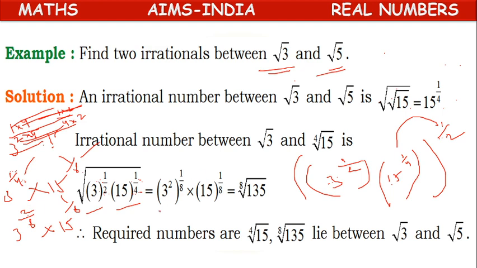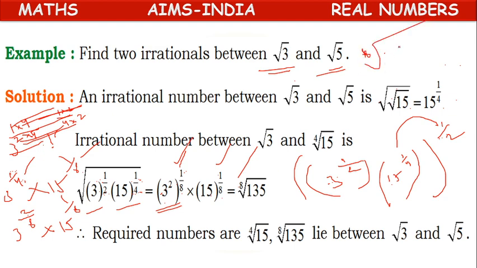This 2 by 8, the 2 in the numerator, we can take inside. 3 square whole to the power of 1 by 8, and 15 to the power of 1 by 8. Now here also 1 by 8, here also 1 by 8, means we can write 8th root of.